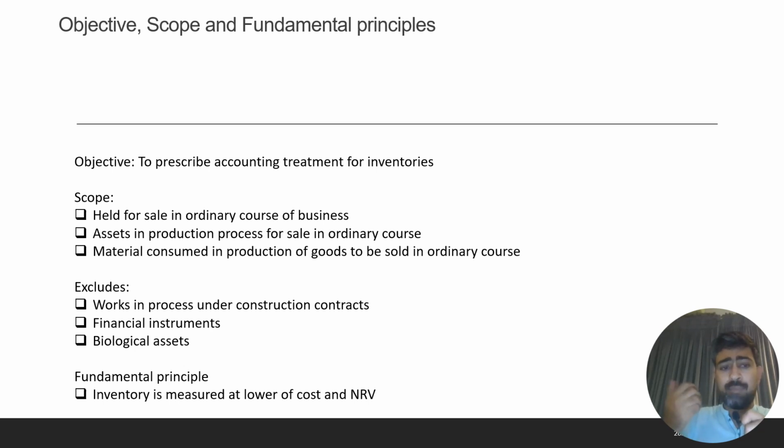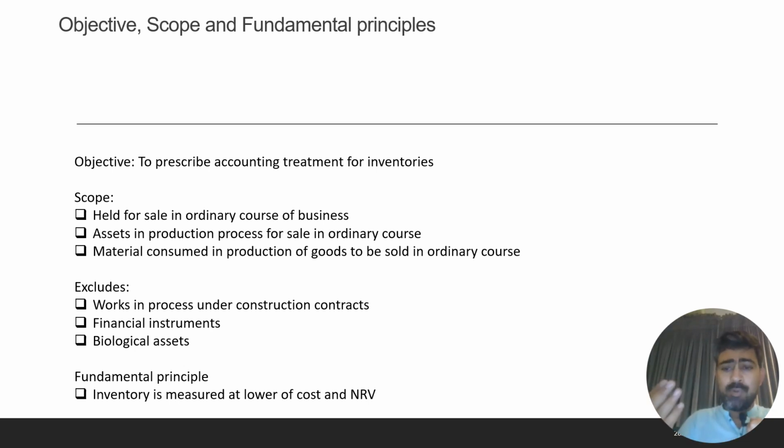So assets which are in the production process, which will be converted into inventories, which will later on be sold in the ordinary course of the business, also come under this standard. Material which is consumed in the production of goods to be sold in the ordinary course of business also comes under the scope of this standard. What does not come under IAS 2 is work in process for construction contracts, as there is a separate standard for that. Financial instruments, we all know that there is a separate financial reporting standard for that. And biological assets, there is a separate standard for that, IAS 41.